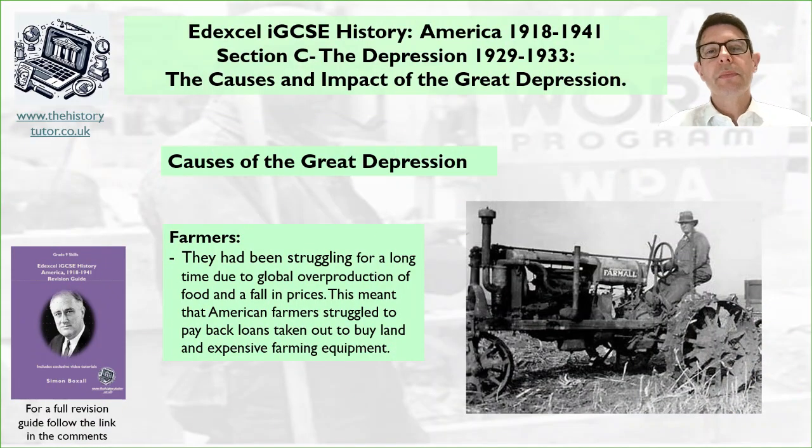Let's start our revision by talking about the causes of the Great Depression. So firstly, we'll talk about farmers. They've been struggling for a long time due to the global overproduction of food and how this had forced prices to go downwards. This meant American farmers were struggling to pay back their loans taken out to buy land and expensive equipment, and many farms were going bankrupt. And that meant banks were also losing their money as the loans were not being repaid.